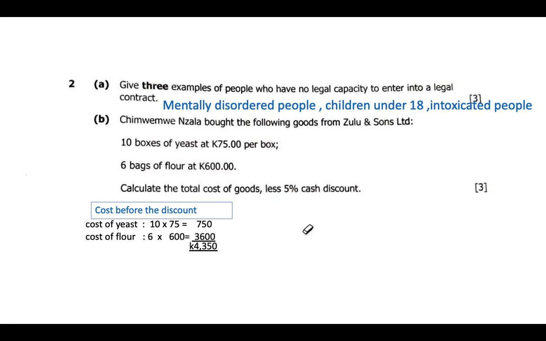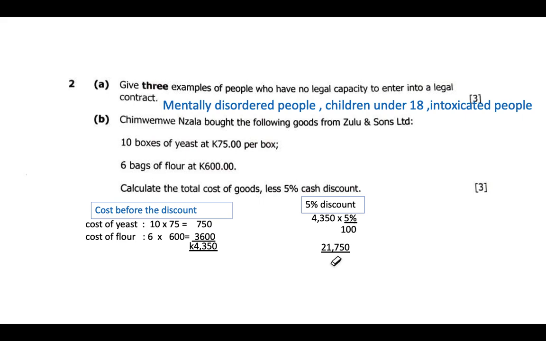We calculate this by stating 5% discount will be equal to this amount. We'll say 4,350 times 5% over 100. So we have to take note that percentage is out of 100. So multiply 4,350 times the 5%, and then over 100. As we do this, what we are getting is 21,750.